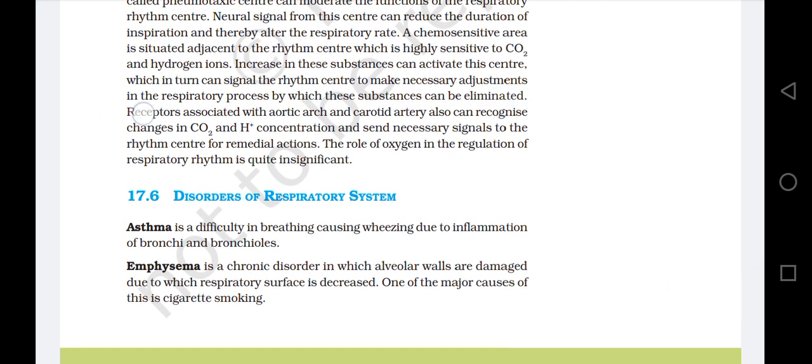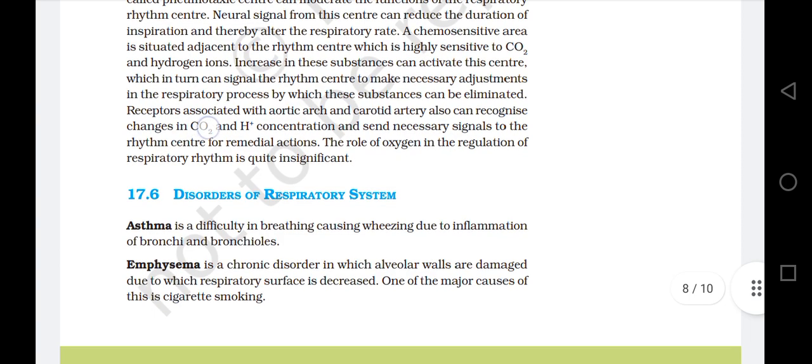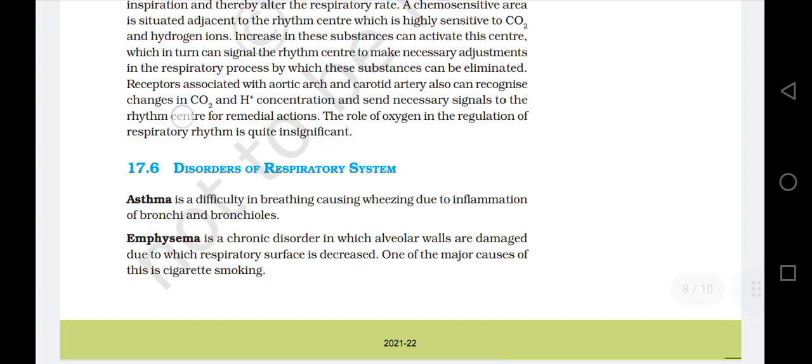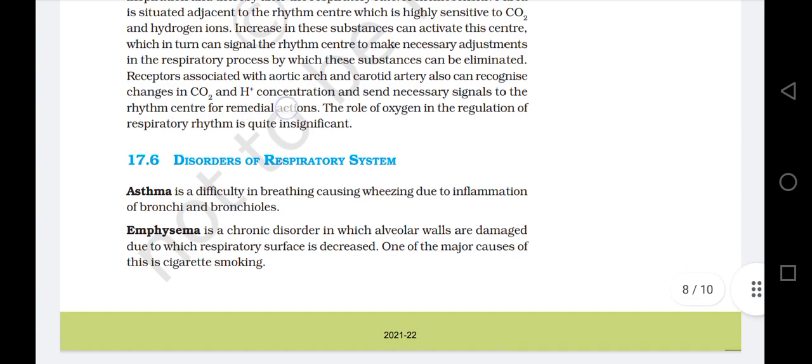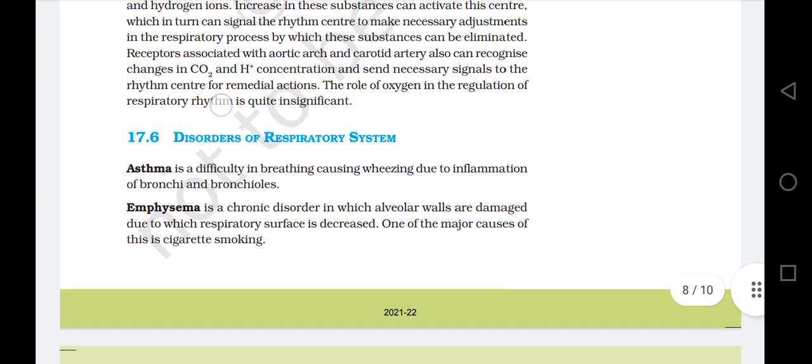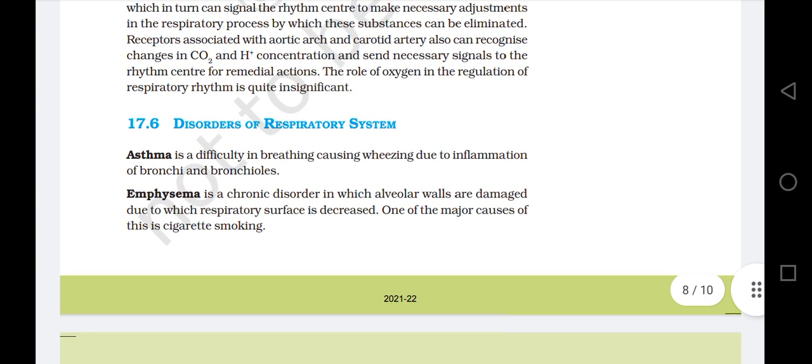Receptors associated with the aortic arch and carotid artery also can recognize changes in the carbon dioxide and H plus concentration and send necessary signals to the rhythm center for remedial actions. The role of oxygen in the regulation of respiratory rhythm is quite insignificant.